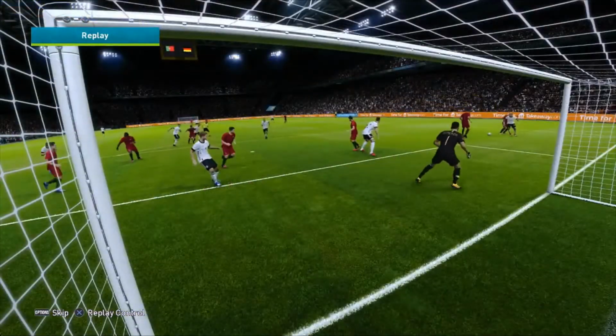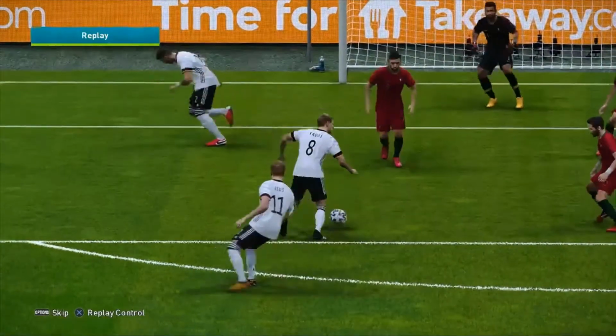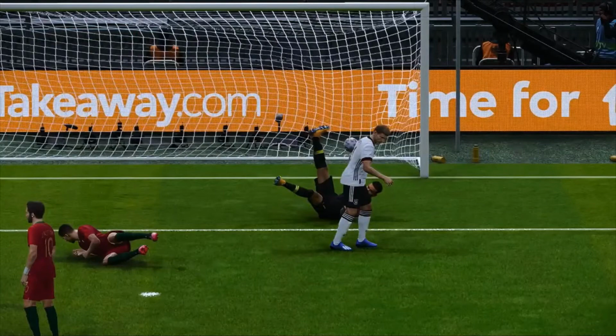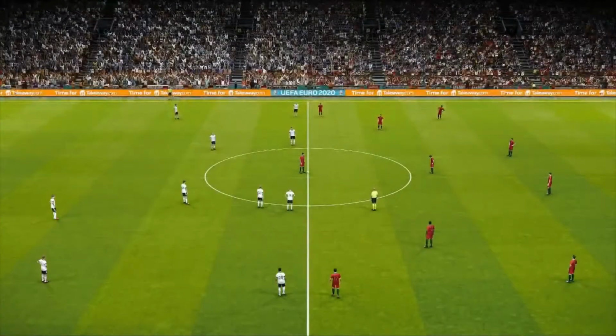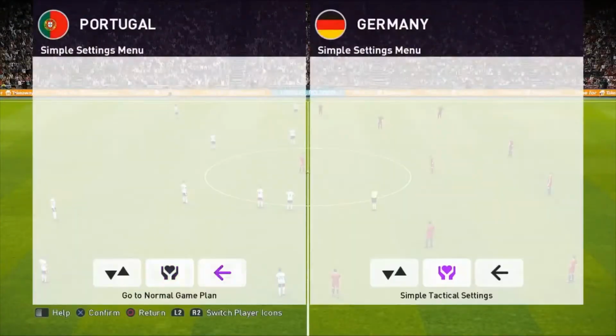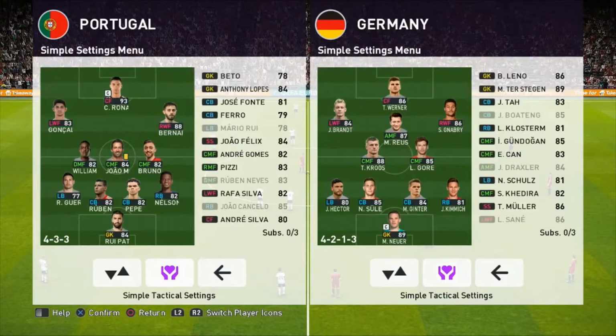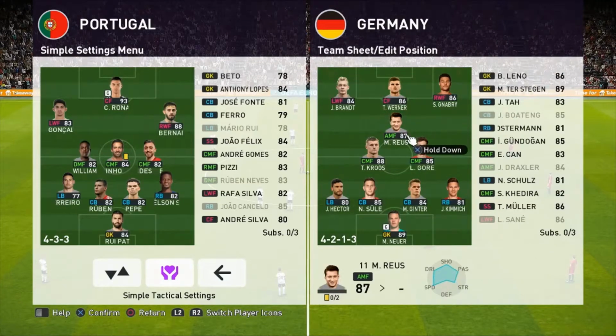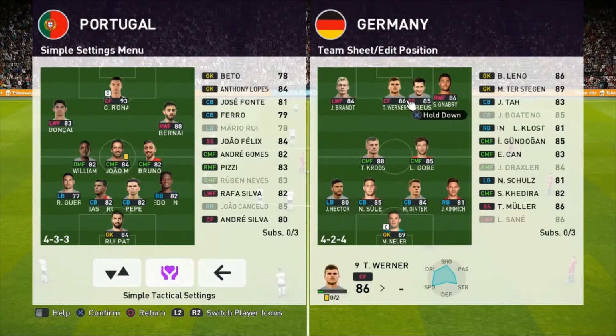Well, there is only a short amount of time to get back in this. Can they do it? There's going to be a change here for the Germany manager. He is opting for a very, very attacking side now. All the players are pretty much going to get lofted up the pitch here. So Gnabry is moving up. Reus is going to play as a striker. He's having 4 up top.